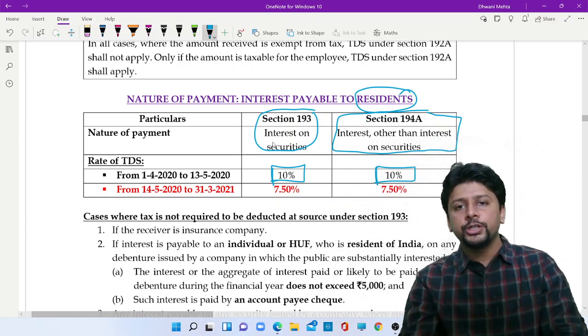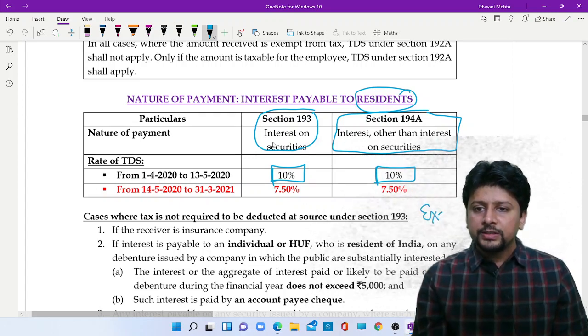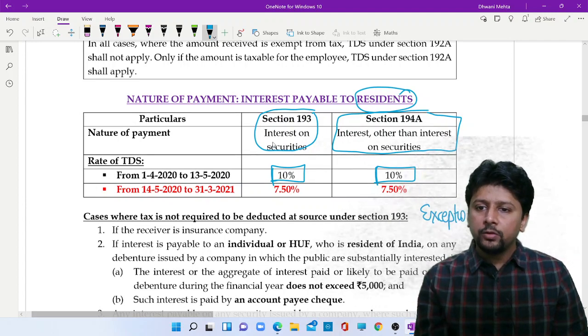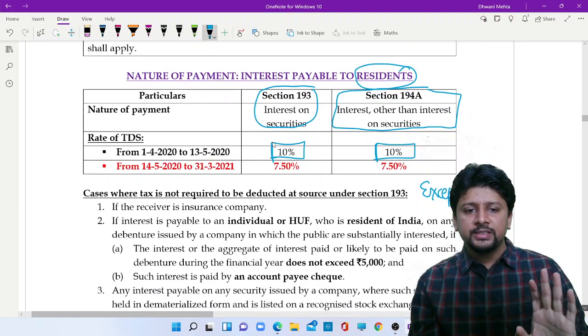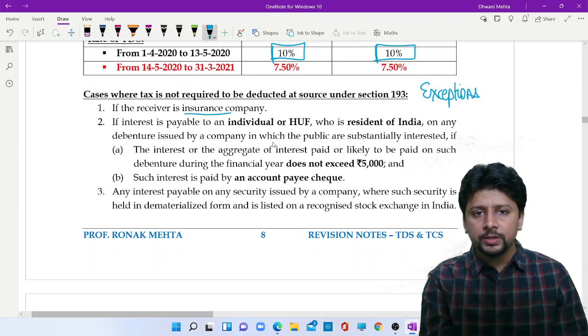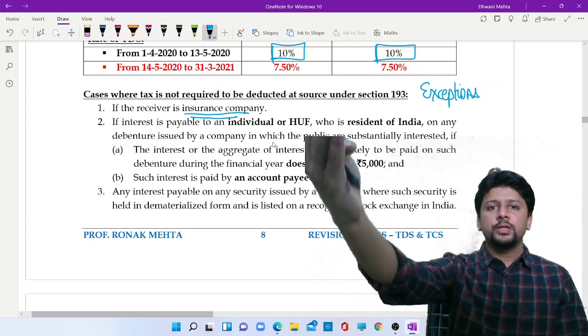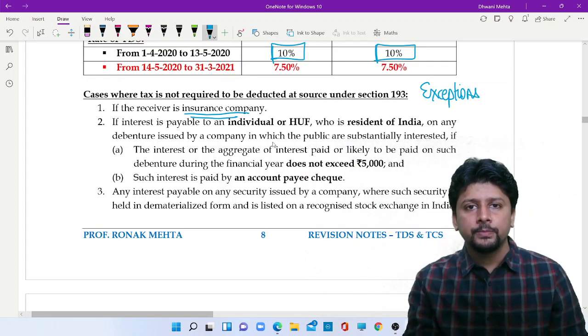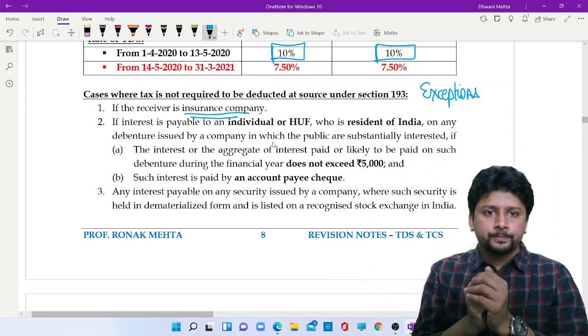Important thing to pay attention to here is the exceptions. The situations where you don't have to deduct any tax. 193, very simple. Number 1, if the receiver is an insurance company and you are paying interest to an insurance company, no need to deduct tax. This exception is there in section 194A also.